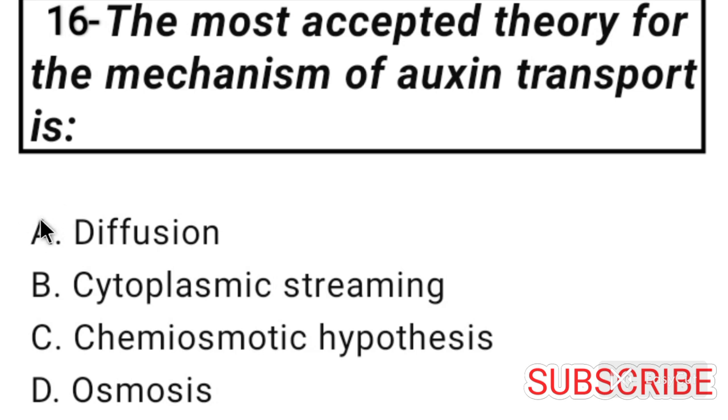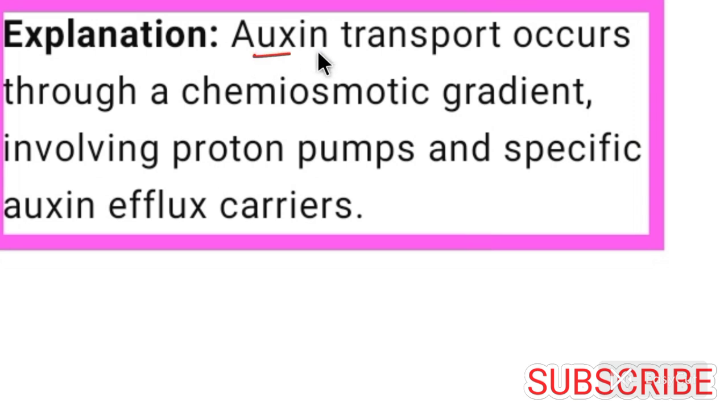Now come to question number 16. The most accepted theory of the mechanism of auxin transport is the chemiosmotic hypothesis. So option C is correct for question number 16. Auxin transport occurs through a chemiosmotic gradient involving proton pumps and specific auxin efflux carriers.